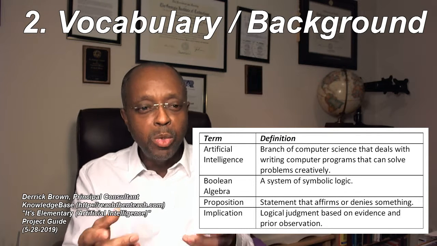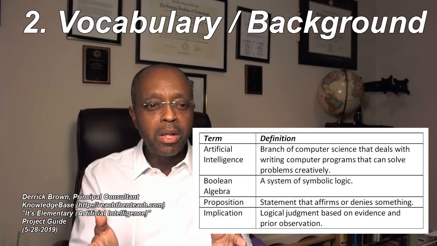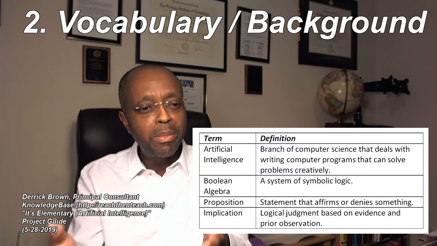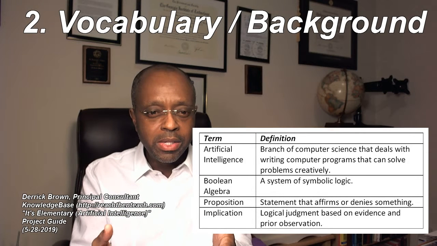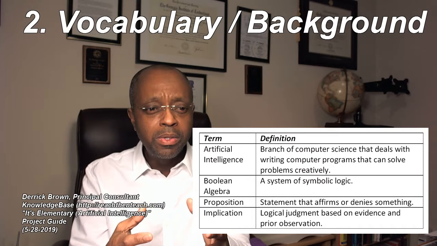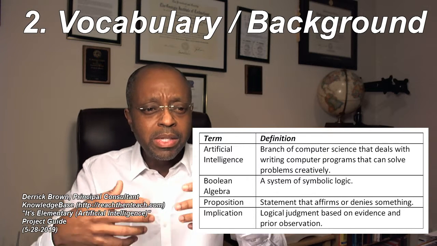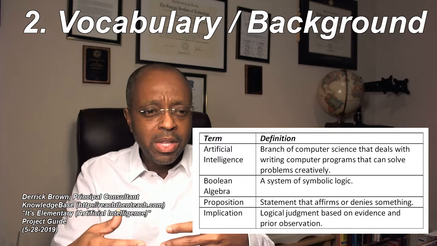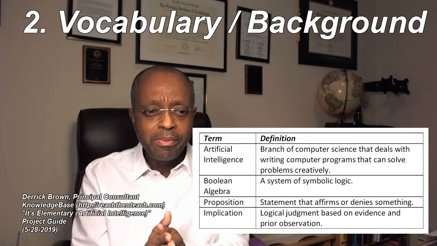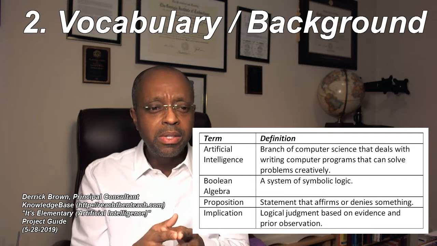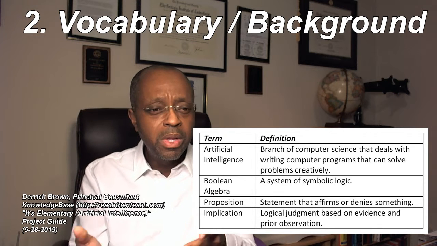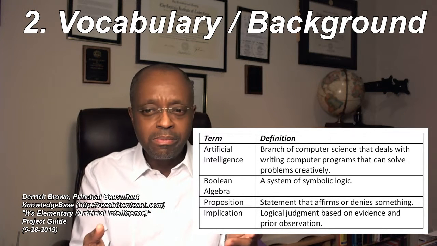Next up is Boolean algebra. Boolean algebra is a system of symbolic logic. It uses operators that allow us to build and state propositions in logical fashion. Then a proposition is a statement that affirms or denies something.